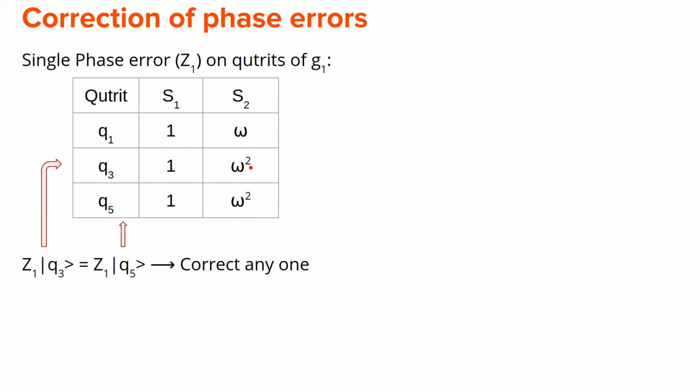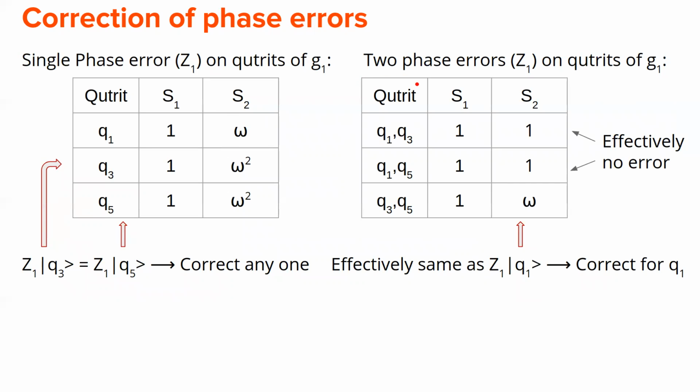Now what happens if more than one of these qutrits incurs phase errors? Let's suppose two phase errors have occurred. These are the possibilities, and we see that if Q1 and Q3, or Q1 and Q5, have phase errors, then these phase errors effectively cancel each other out, so effectively we have no error. And for Q3 and Q5, the phase error behaves the same as a single phase error on Q1. So we can look at these stabilizers, think that a phase error on Q1 has occurred, and correct it.